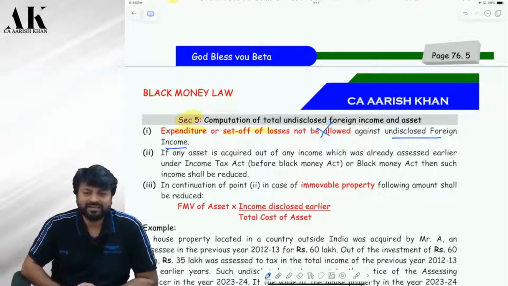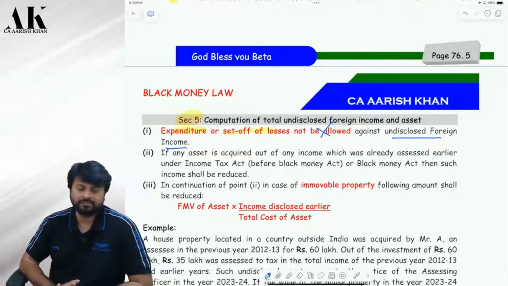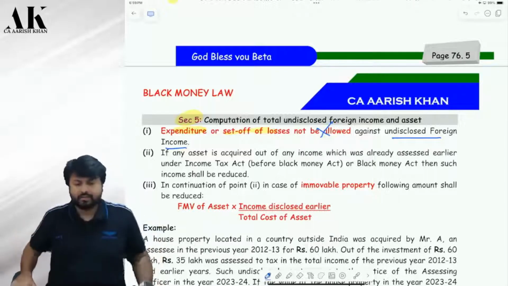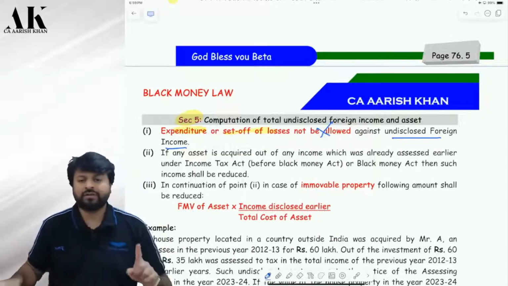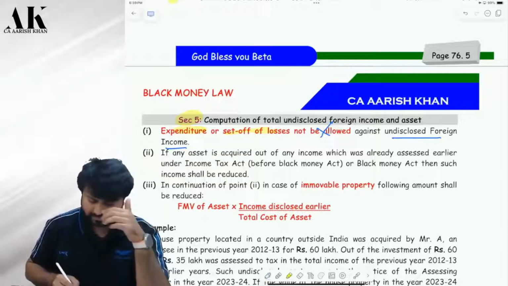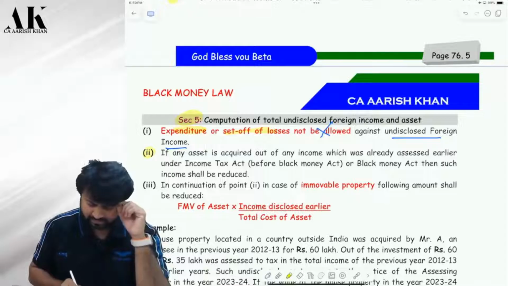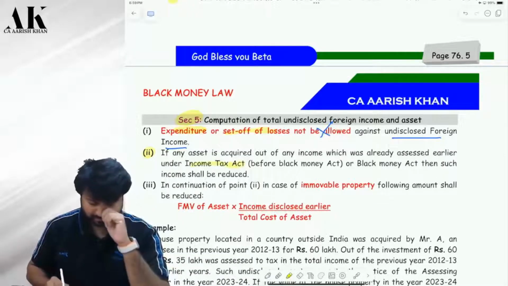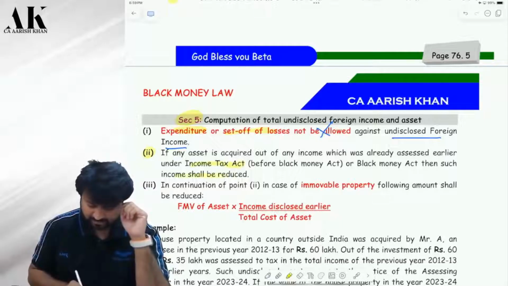Correct, sir. Okay. Now listen carefully. Yes, sir. Now some relaxations. Listen. Some relaxations. Relaxation number 1. Very common sense relaxation. Point number 2. If any asset is acquired out of any income which is already assessed earlier under the Income Tax Act or black money law, then such income shall be reduced.